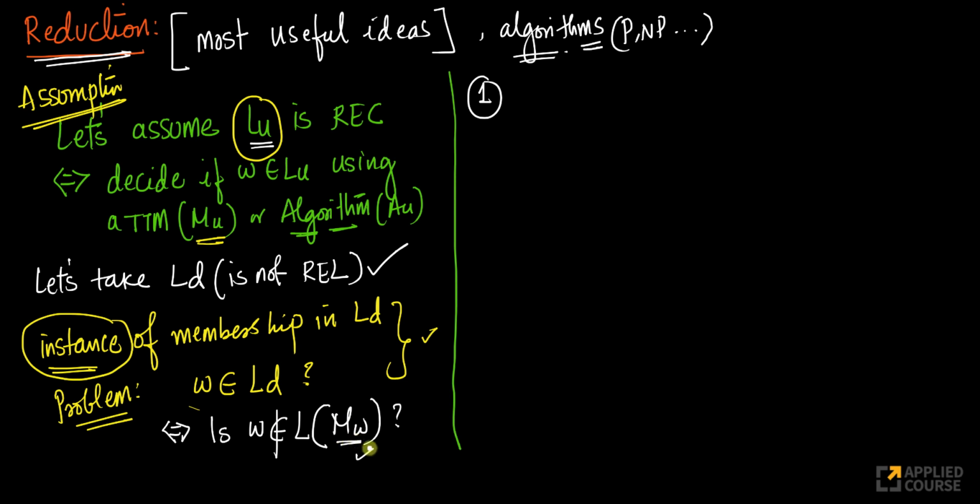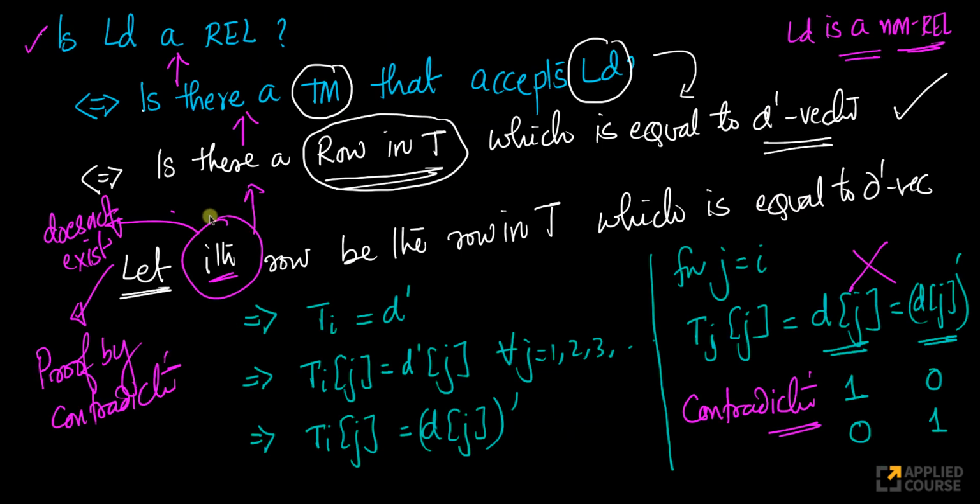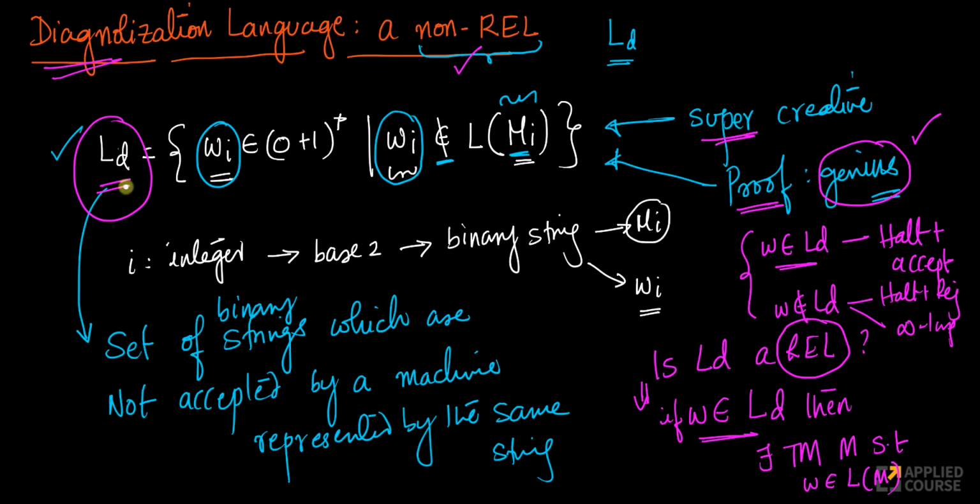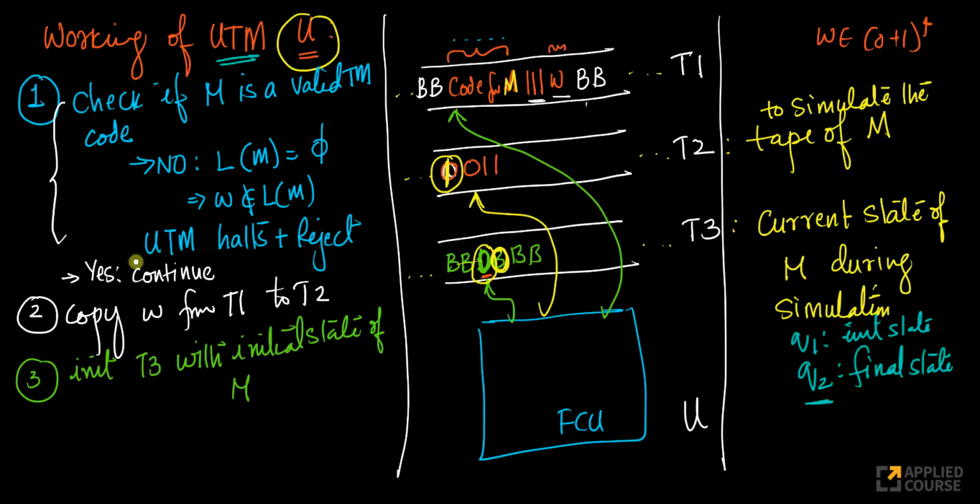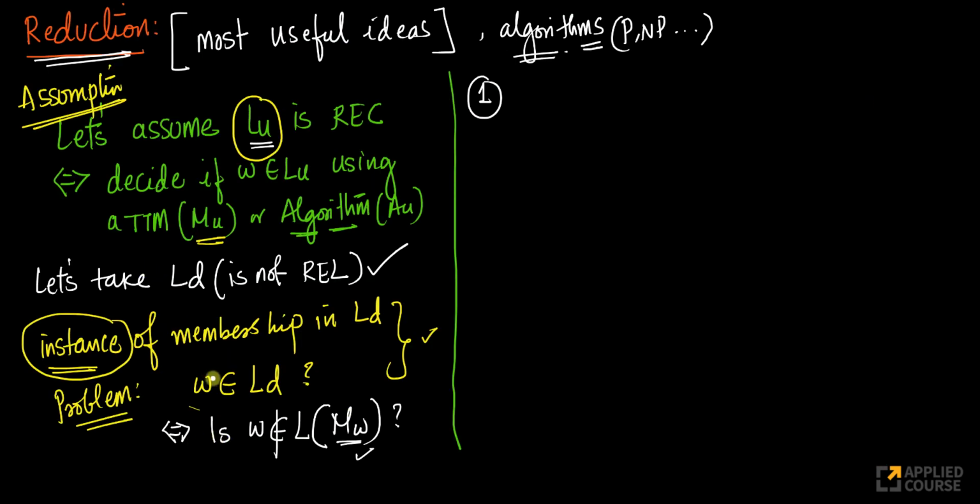What is MW? MW is a Turing machine whose binary code is equal to W. Again, if you've forgotten this, just go back to this. So what is LD? LD is the set of binary words which do not belong to the language accepted by the machine MW. If you take the same word and interpret this binary word as a Turing machine, and this word doesn't belong there, then such a W belongs to LD. That's the definition of the diagonalization language. So, okay, this basically means this.